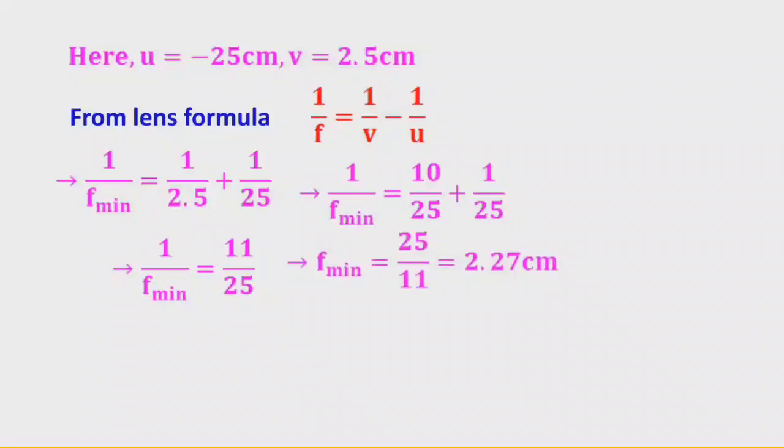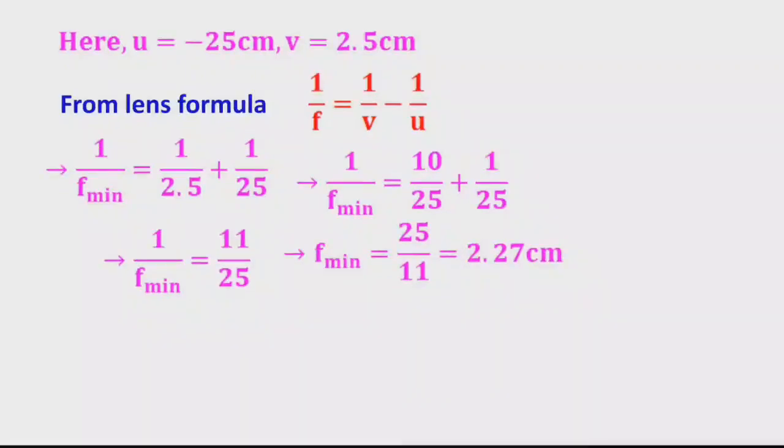Remember, the minimum focal length of the eye lens is 2.27 centimeters and the maximum focal length is 2.5 centimeters. Don't think that the focal length of the eye lens increases or decreases to a larger value. There is only a small change.